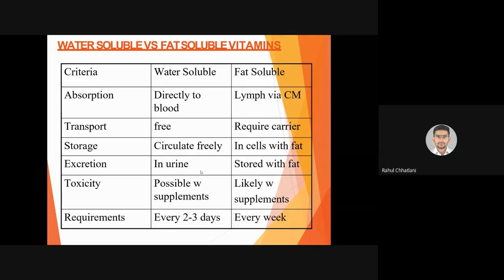Water soluble vitamins you need to take every 2 to 3 days. Yes, every 2 to 3 days, each and every water soluble vitamin, B complex and C, you have to take. Fat soluble vitamins every week in small amount if taken, that is fine. So A, D, E, K not so much to be consumed per day. Yes, its requirement is very less. Why? Because it is already excessively stored in the body. So for that reason every week is also done for fat soluble vitamins.